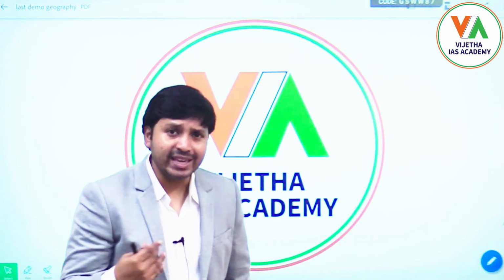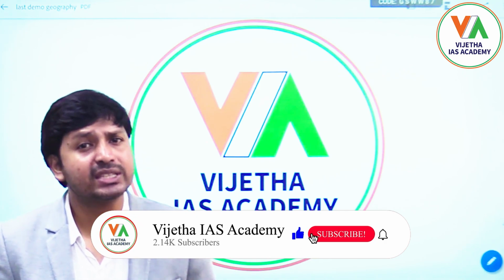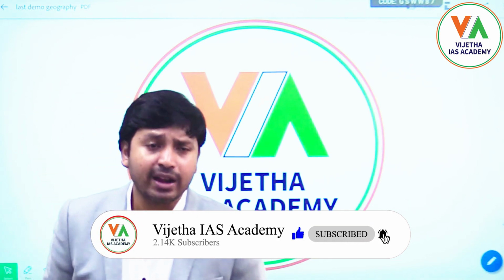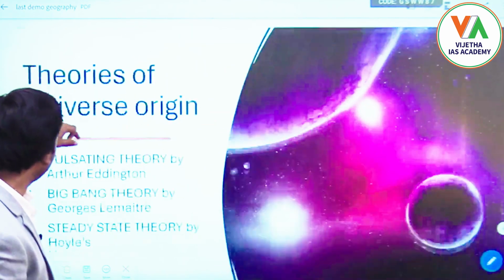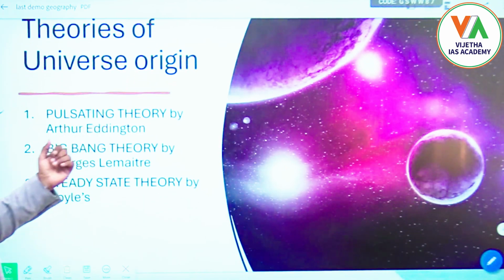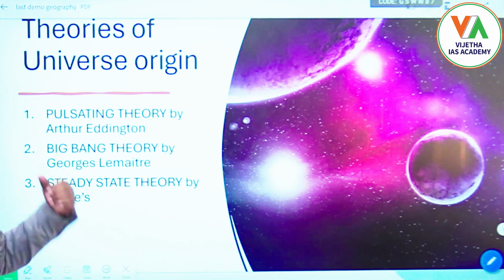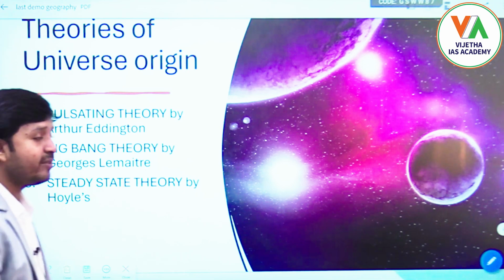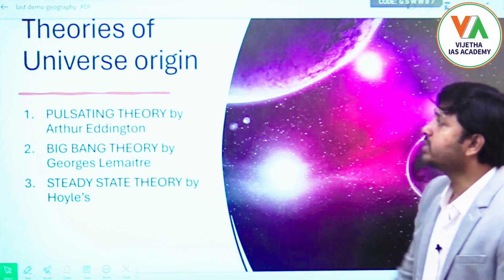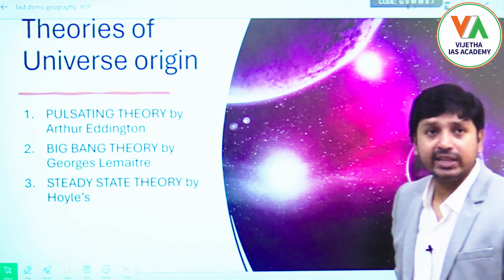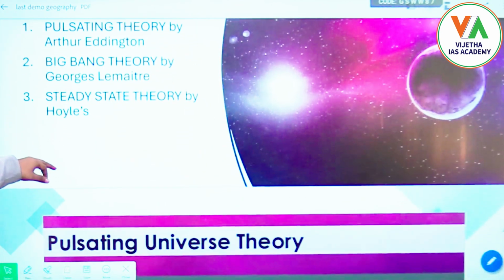There are a lot of theories which explain the formation of the universe, but in this video we are going to discuss the major three theories. One is the pulsating theory, which is given by Arthur Eddington, the second one is the Big Bang theory, which is given by Georges Lemaitre, and the third one is the steady state theory, which is given by Hoyle. So these are the major three theories with respect to the origin of the universe. We will see each and every theory in detail. First we will start with the pulsating theory given by Arthur Eddington.